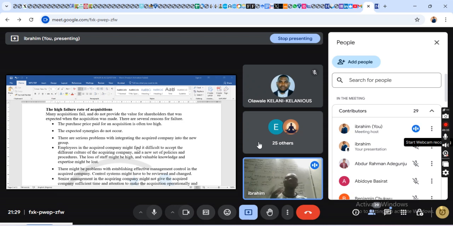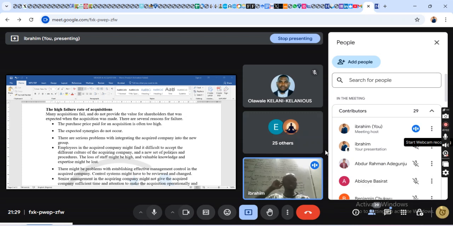The next question could be, what are the reasons for merger, or what are the advantages and disadvantages of merger? So you should know all those things, right? Please, you should know it. It's very important. It will give you maybe 5 marks, 6 marks. You move on. Now, why do we have a high failure rate of acquisition?